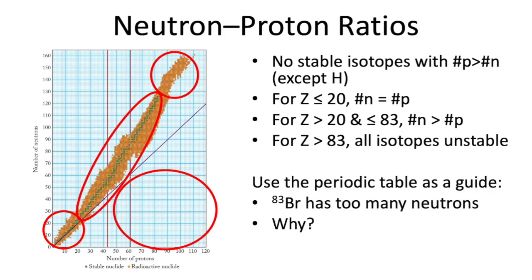So if we look at the periodic table and we look at bromine, the molar mass for bromine is about 80, 79.9. And if we're talking about bromine-83, well, then we know that it has more neutrons than that stable isotope. We expect something like bromine-80 or 79. Bromine-83 is going to have too many neutrons.